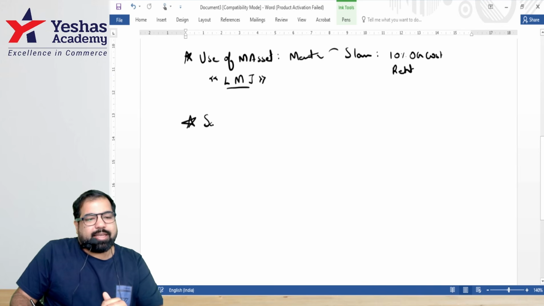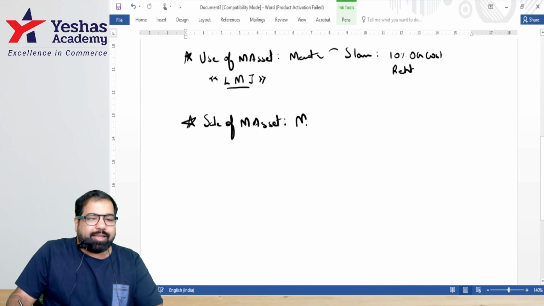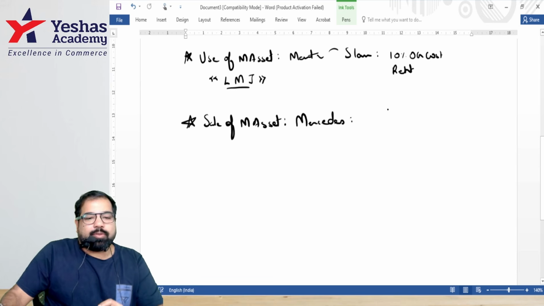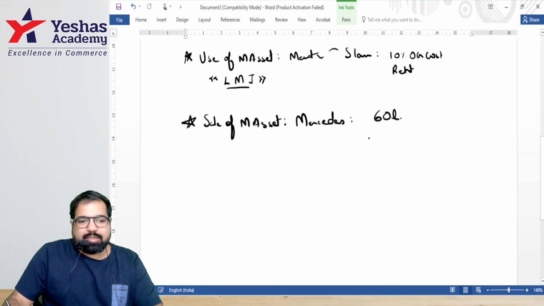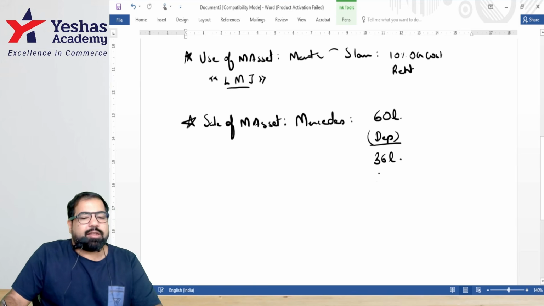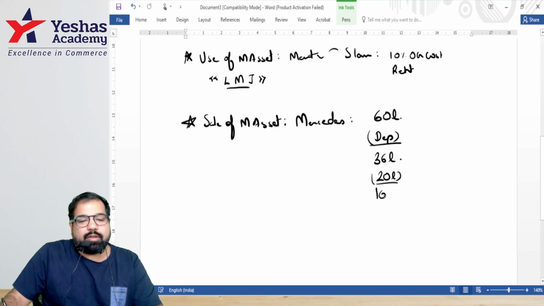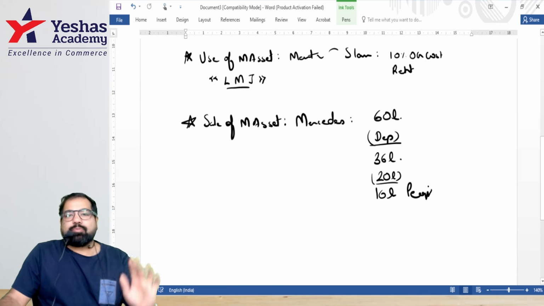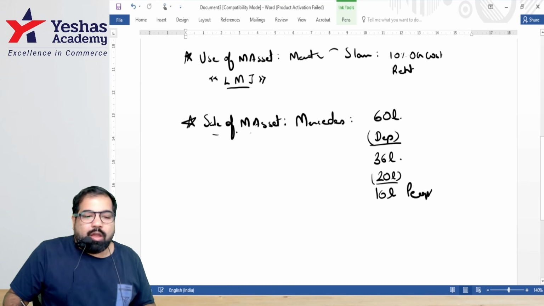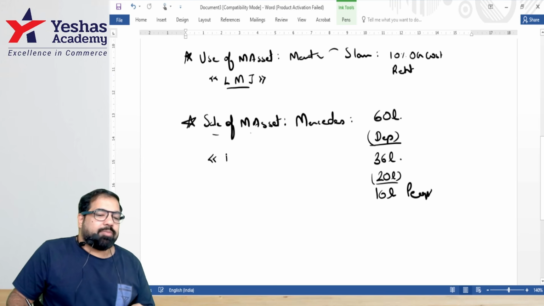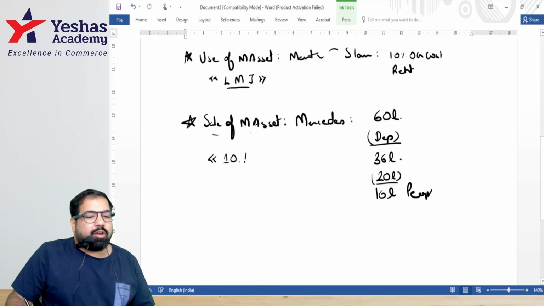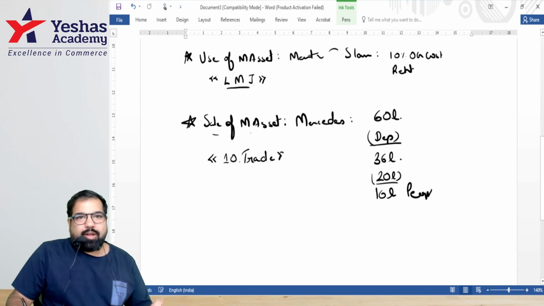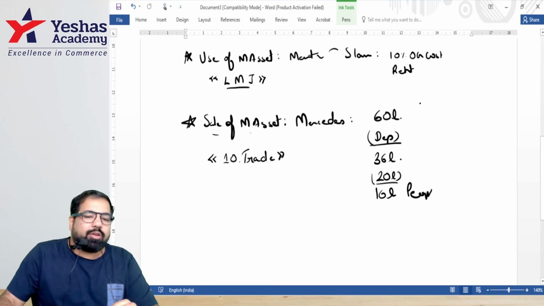Next, guys, sale or purchase of movable asset. Your company has a Mercedes, guys. Do you like that Mercedes? Do you want to buy it? The Mercedes was bought for how many lakh? 60 lakh. But you need to calculate the WDV. You have to calculate depreciation and find out the WDV. That is 36 lakh. Your master is ready to give it to you for 20 lakh. What is your benefit? Is this taxable as a perquisite? Yes. This is called sale of movable asset. But we will not tax you in two cases: if the Mercedes is sold to you after 10 years, or if your master is Mercedes only, that means they trade in that same car. Are we okay?